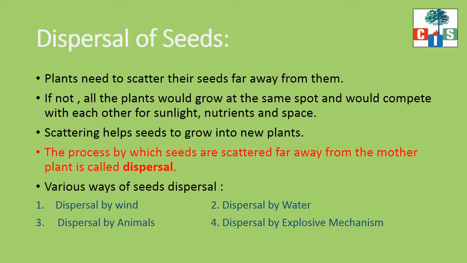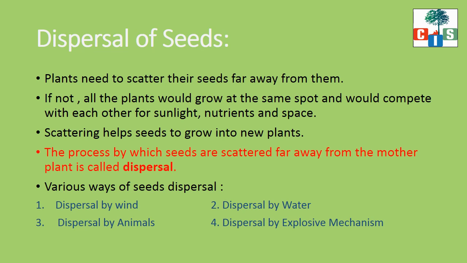And out of, suppose, 10 or 15, only 1 or 2 will be able to grow. Fine scholars. So scattering should be there so that we can grow the new plant. This process by which seeds are scattered far away from the mother plant is called dispersal.